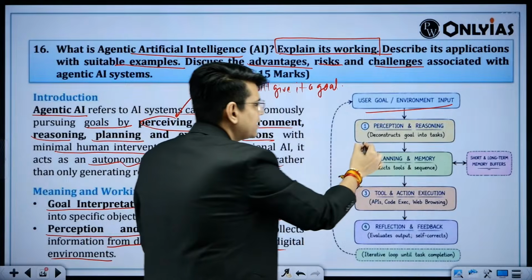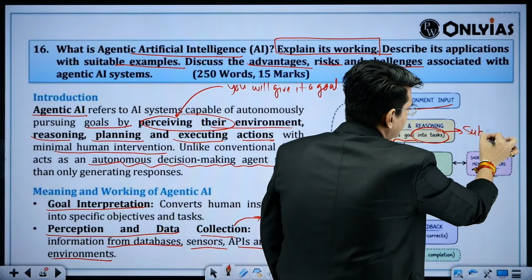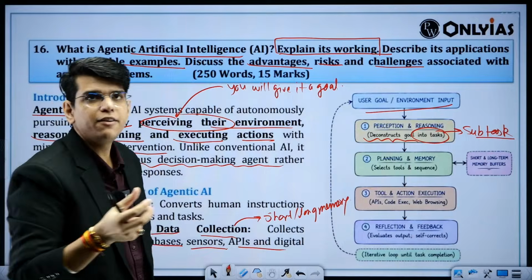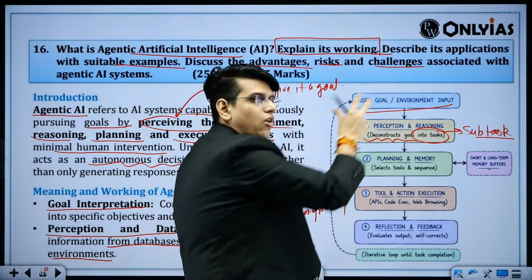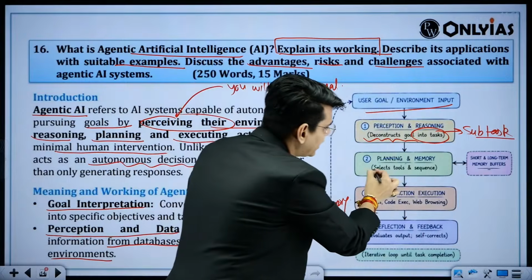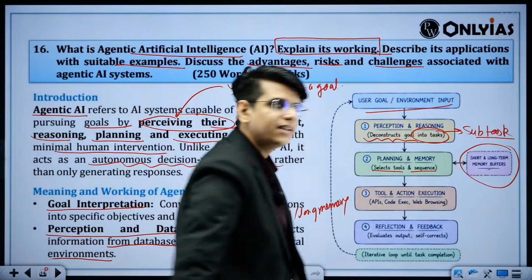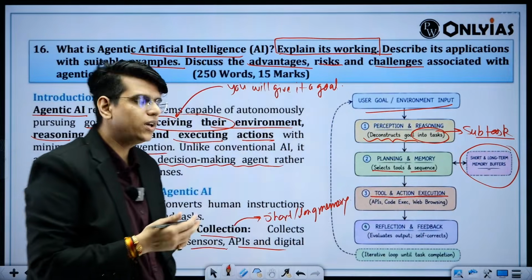It will try to make sense of it and divide the task into subtasks, small tasks. It tries to retrieve anything it has from its memory to achieve this goal. Then it selects tools and sequence, which can be based on past memory and your past interactions, and uses the tools for execution of the goal itself.